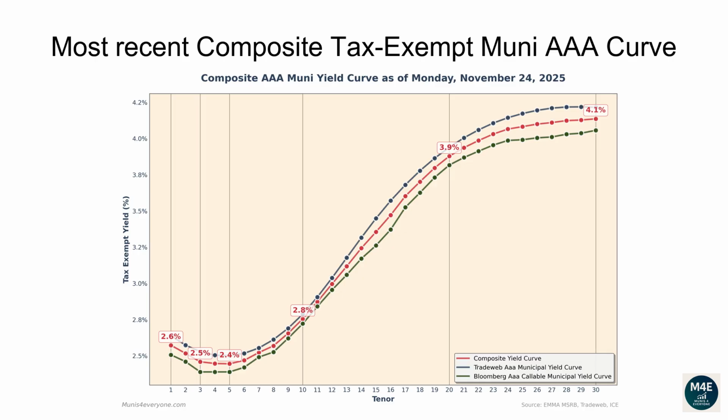The one-year composite tax-exempt yield is 2.57%. The two-year yield is 2.52%. The three-year yield is 2.46%. The 5-year yield is 2.44%. The 10-year yield is 2.76%. The 20-year yield is 3.88%. The 30-year yield is 4.14%.